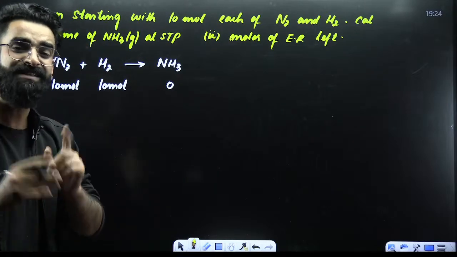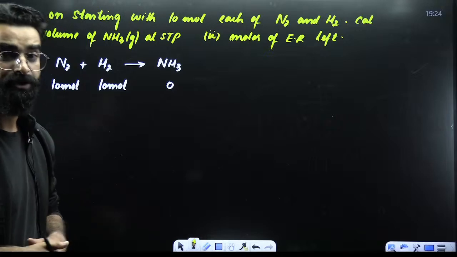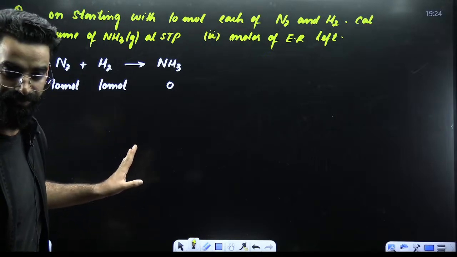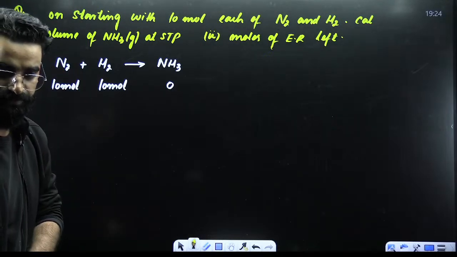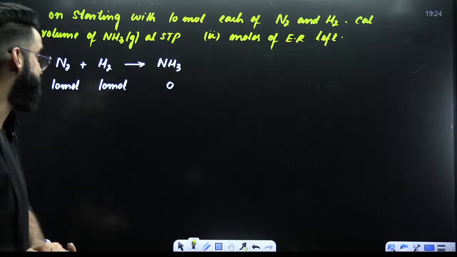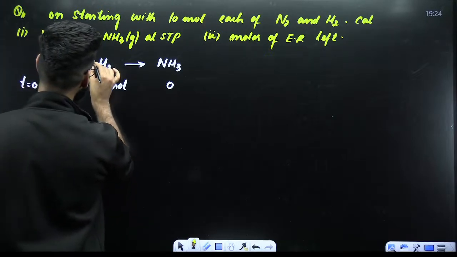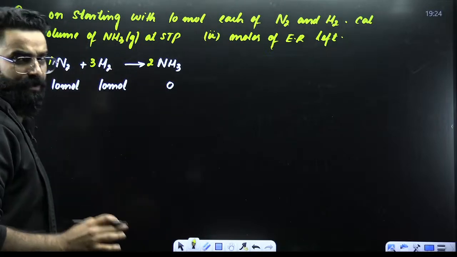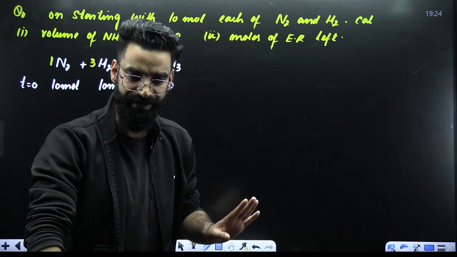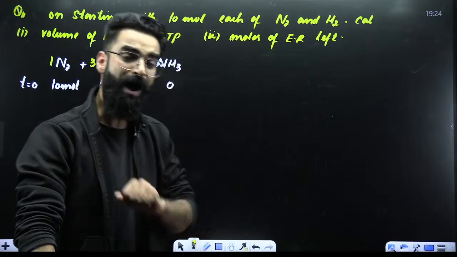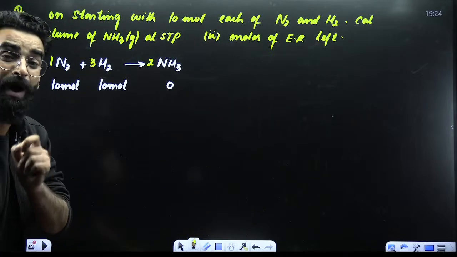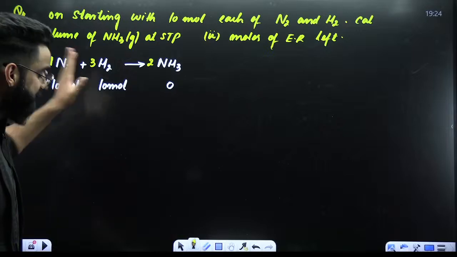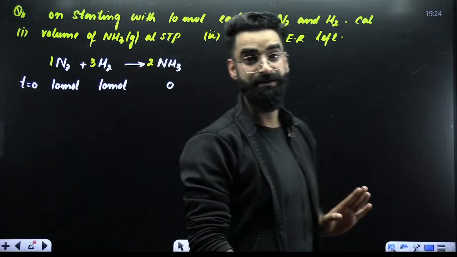And the first step in the limiting reagent concept, what is that? You are supposed to balance the reaction. So this has to be 3 times, this has to be 2 times, and this is 1. The reaction is balanced now. After balancing the reaction, I'm supposed to identify which one is the limiting reagent among the 2 reactants.